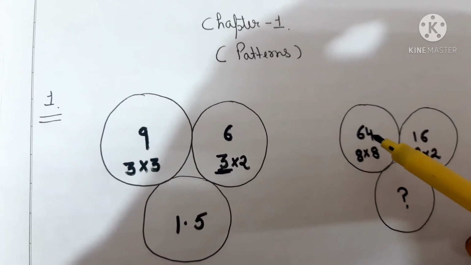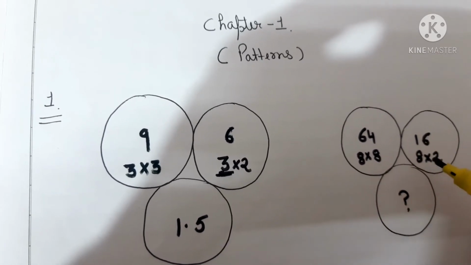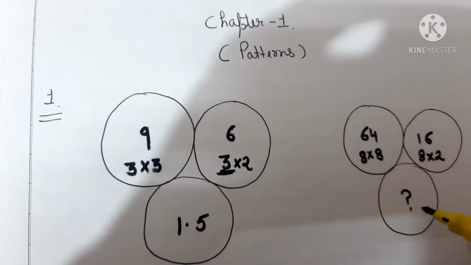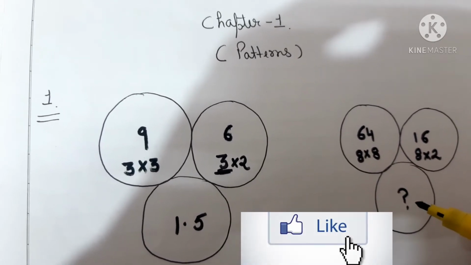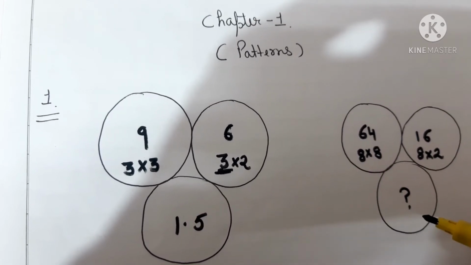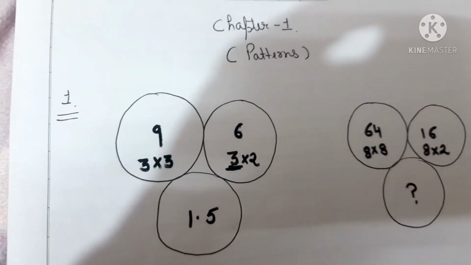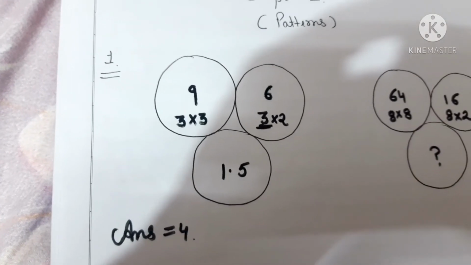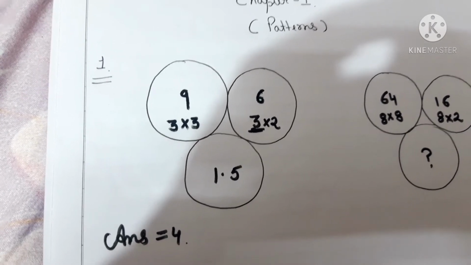64 is what? 64 is 8 multiplied by 8. And 16 is what? 8 multiplied by 2. Now how will this pattern be completed here? If we divide 8 by 2, then we will get our answer here as 4. Clear? So the answer here is 4. Now move towards your next question.